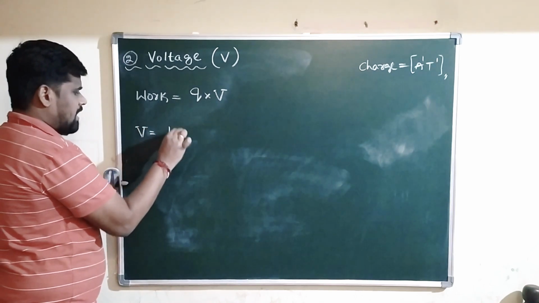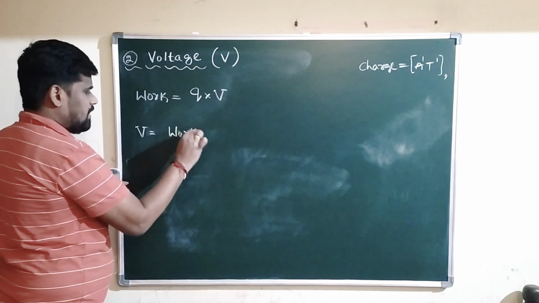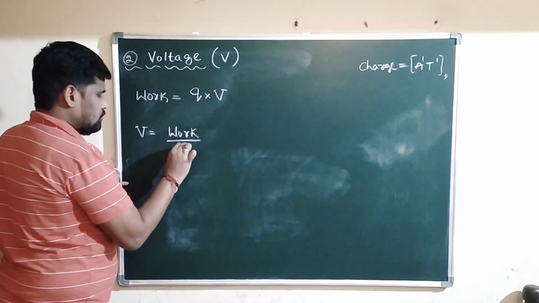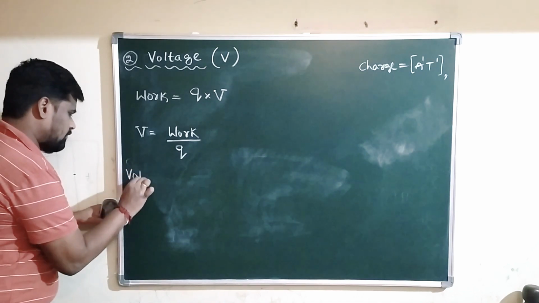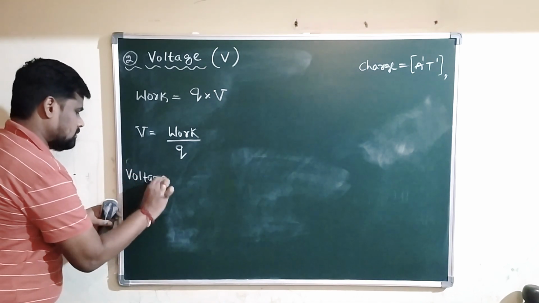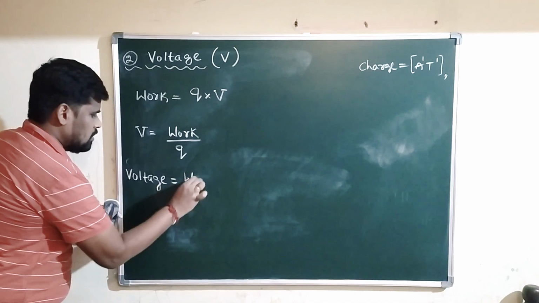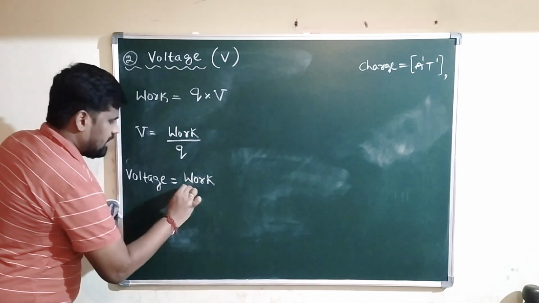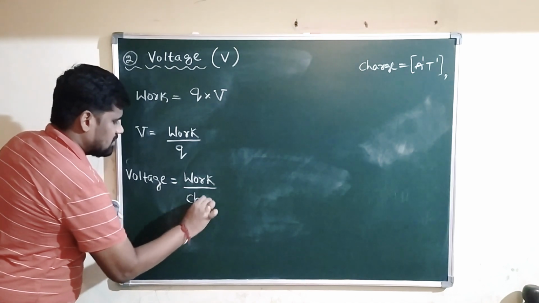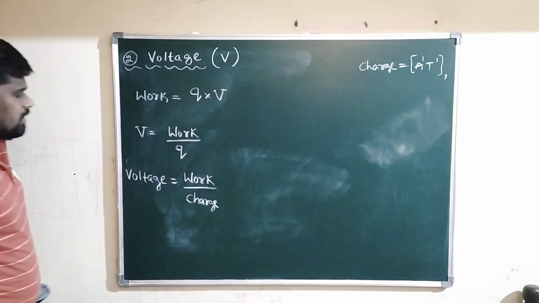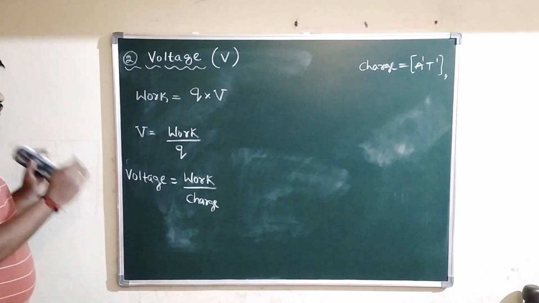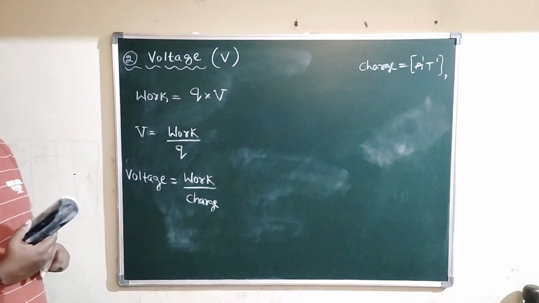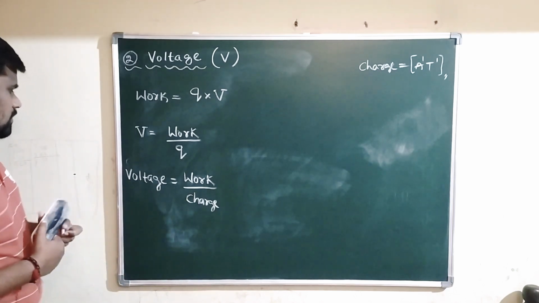Voltage can be written as work divided by Q. In general, what is the formula for voltage? The formula for voltage is work done divided by charge. Work done divided by charge, we will call it voltage.